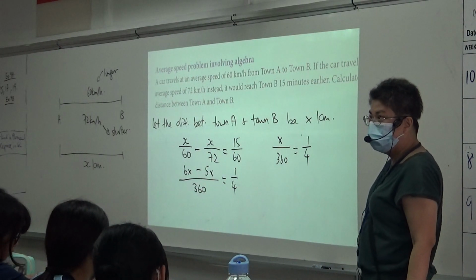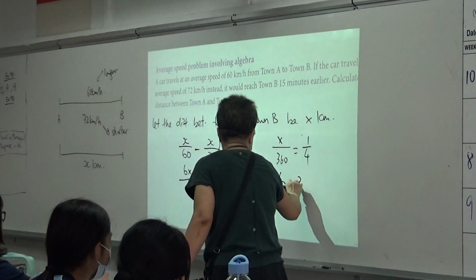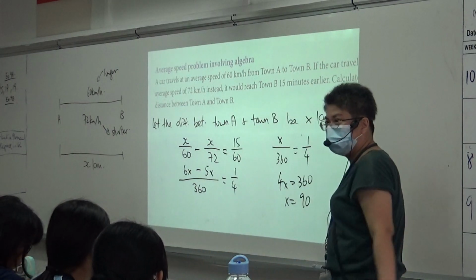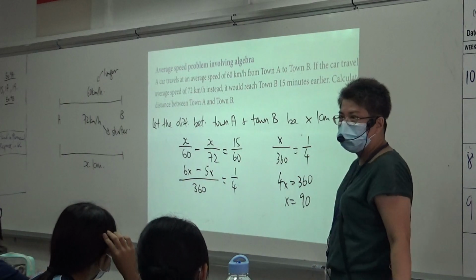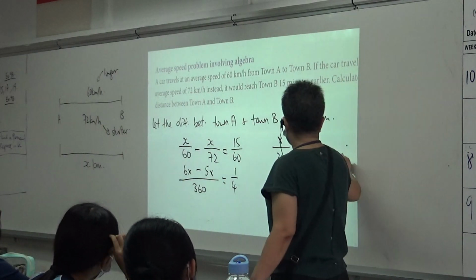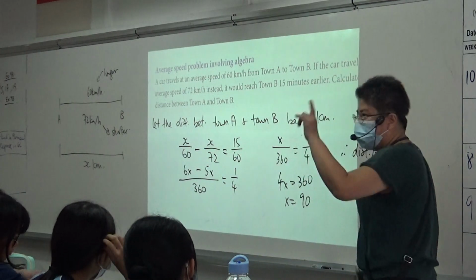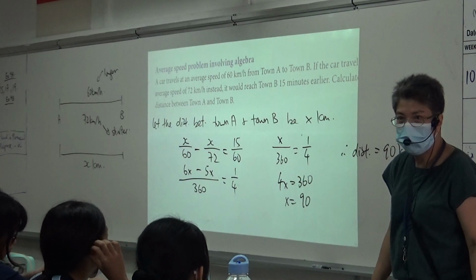We did algebra. What do you think I want to do here? Cross multiply, okay. So 4x equals 360. So what's x? 90. Okay. Do I stop here? What did the question say? Distance. So therefore, distance equals 90 kilometers. Are we clear here?